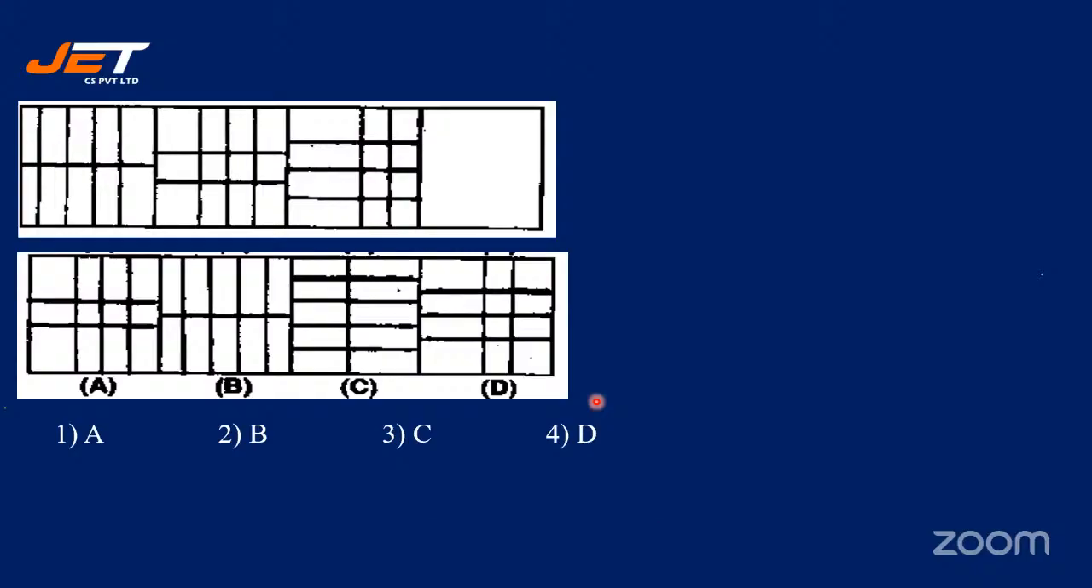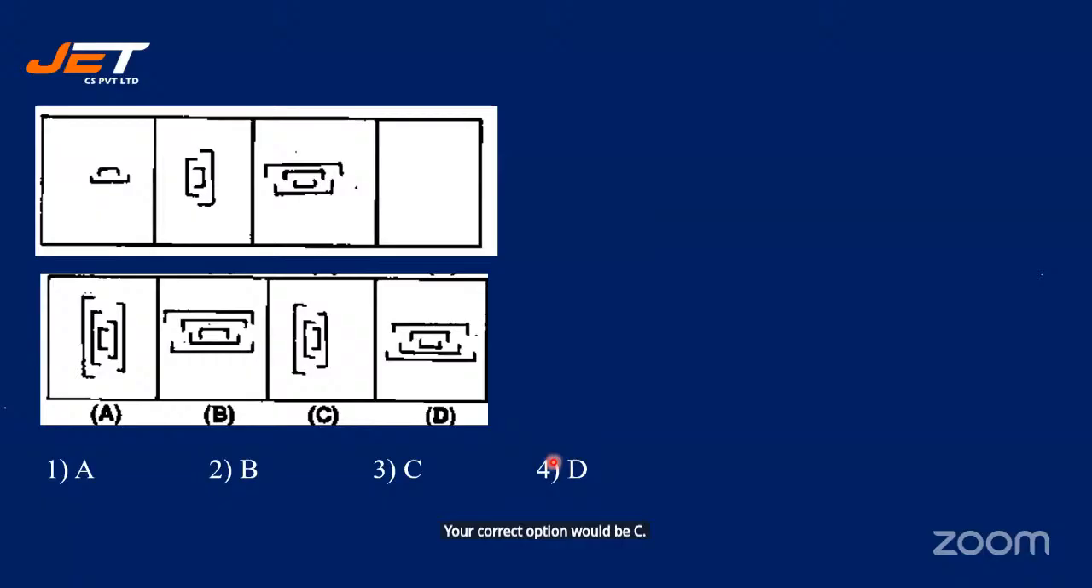In your first figure, there are equal parts. In the second, another line is drawn. In the third, three lines are drawn. So in the fourth, obviously, four lines must be drawn. Am I right? You should have only three columns. So mostly your correct option would be C. Okay, right.